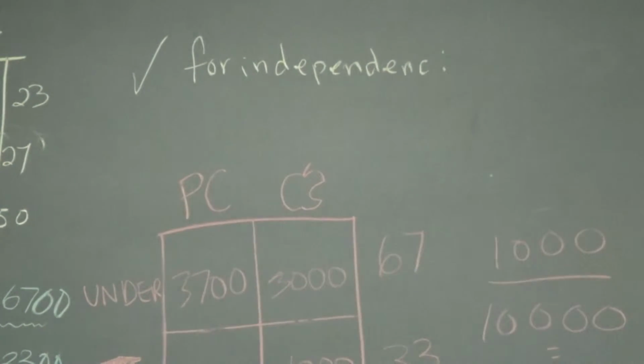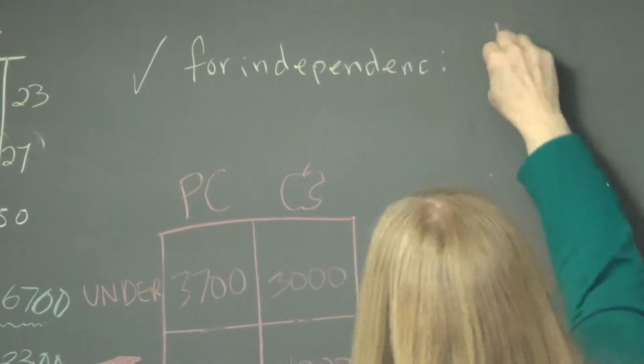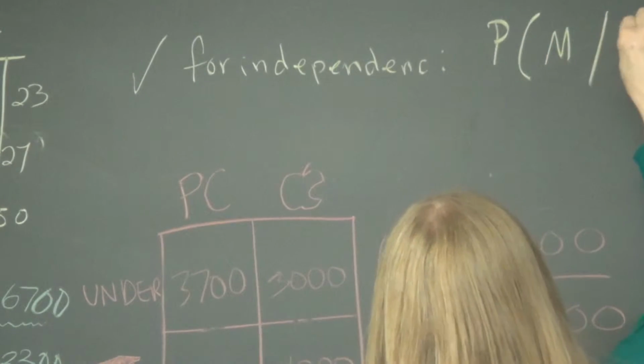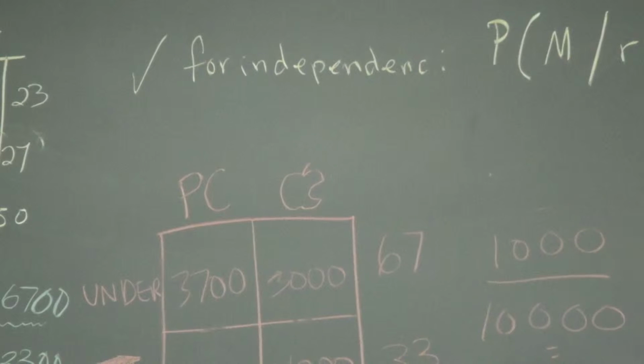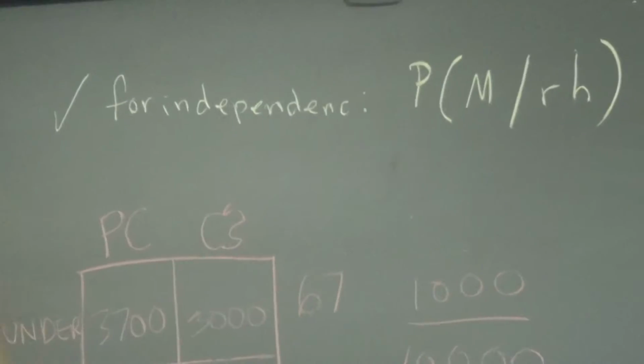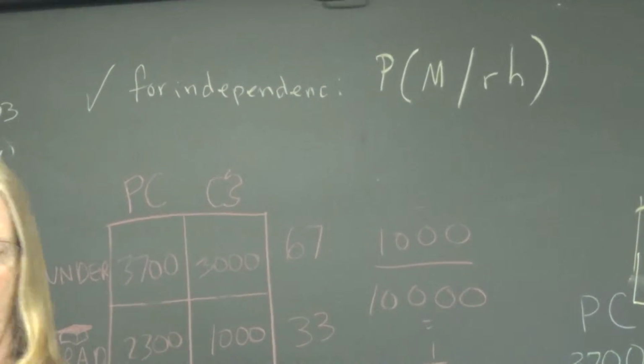According to this definition, I'm going to do what's the probability of being a male given right-handed. So I just picked a place to start. I could have said female left-handed. I just picked a spot and I picked male right-handed because that was the first one I saw. It doesn't have to be that one.